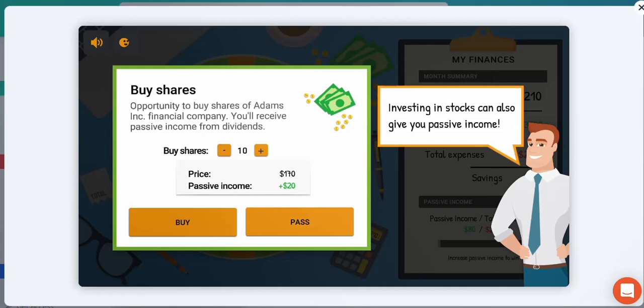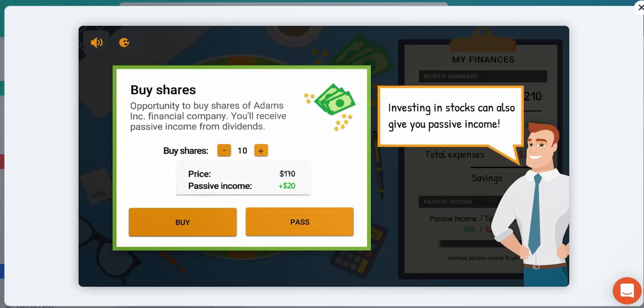Alright, we've landed on another one of those green squares. Here we have another opportunity. Investing in stocks can definitely create passive income. And remember, the goal of this game is to increase passive income. So the decision here should be to increase passive income. We're going to buy shares. Opportunity to buy shares of Adams Incorporated financial company. You'll receive passive income from your dividends.